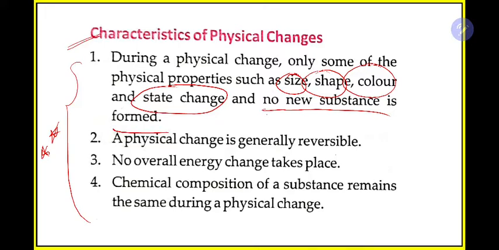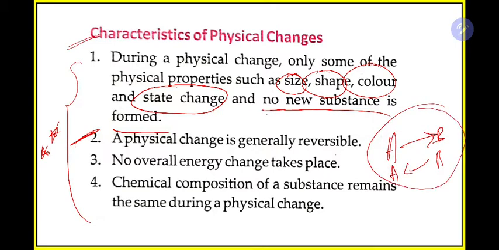A physical change is generally reversible, you can reverse the process. For example, consider the example of ice and water. If you have water, you can place the water into a fridge, you can make ice. Similarly, if you have ice, you can place the ice outside the fridge environment, and ultimately naturally the ice will become water. After some time it will melt, right? So it is a reversible change. You can go from A to B and from B again to A. So this is known as a reversible change.